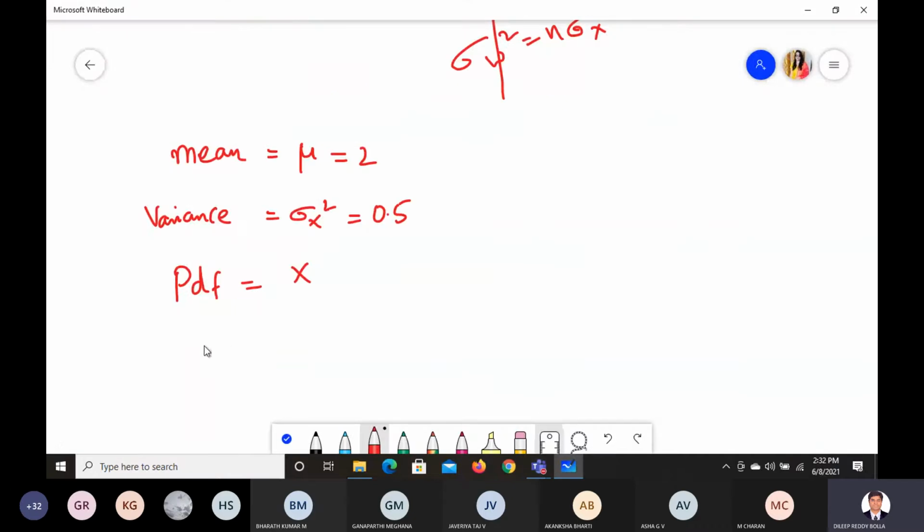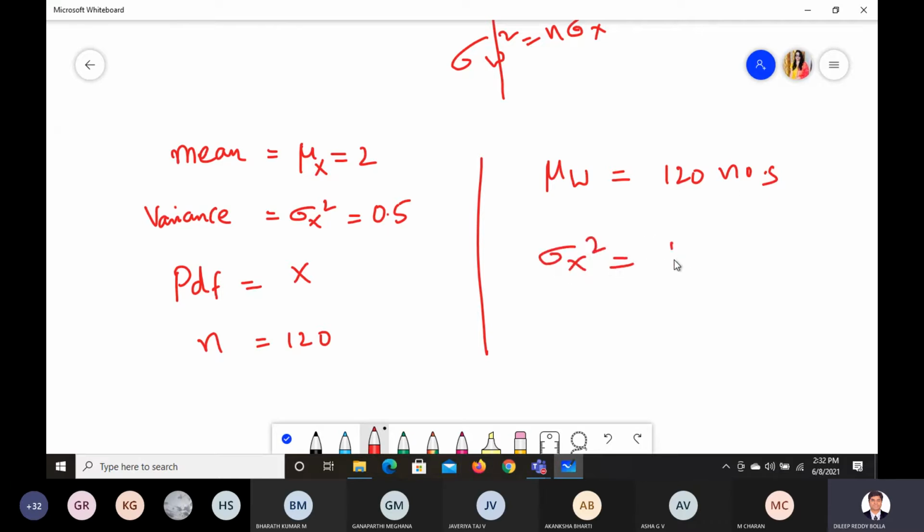So here we know the value of n, which is 120. Now what all things do we need to find? We need to find mu w, where mu x is the value they have given. Mu w is what we have to find for 120 numbers, and you need to find sigma w square. These 120 numbers, if you add them, the sum you have to find.